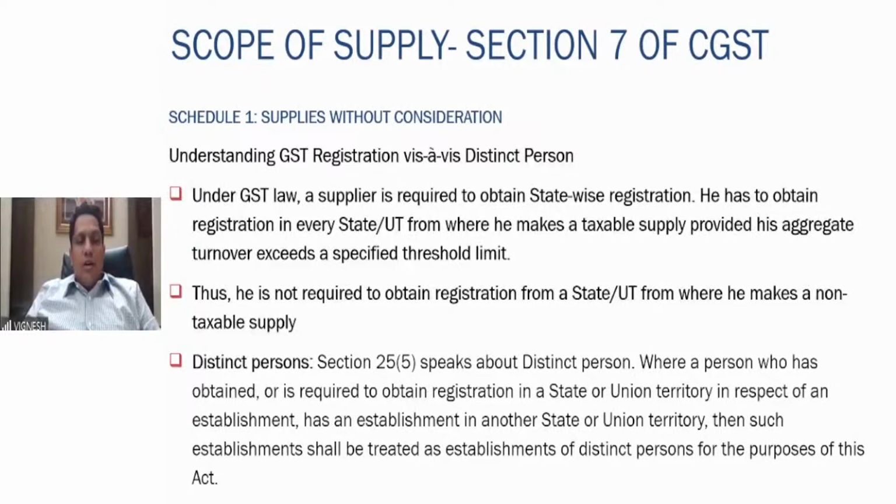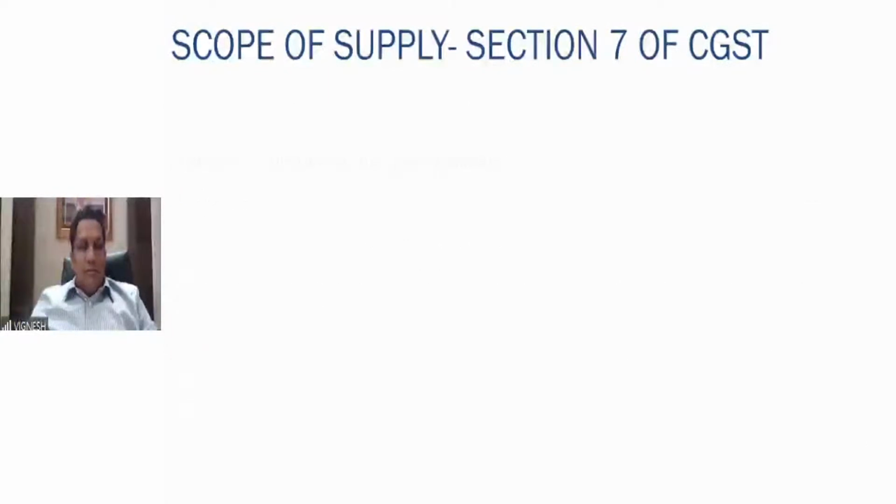Section 25 subsection 5 of the CGST Act 2017 talks about the distinct person. When a person who has obtained or is required to obtain registration has an establishment in another state, as I told you, then both such establishments shall be treated as establishments of distinct persons for the purpose of the Act.